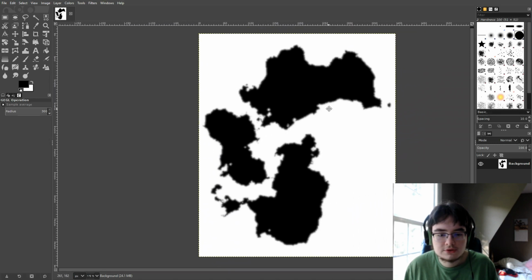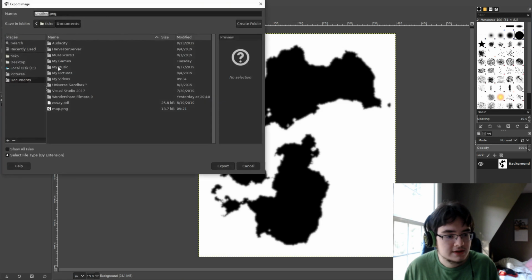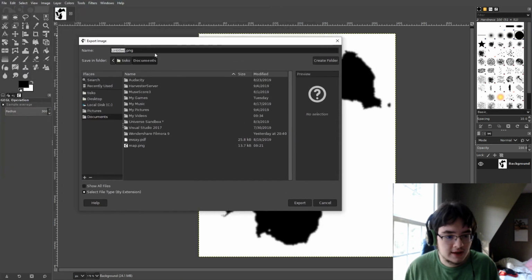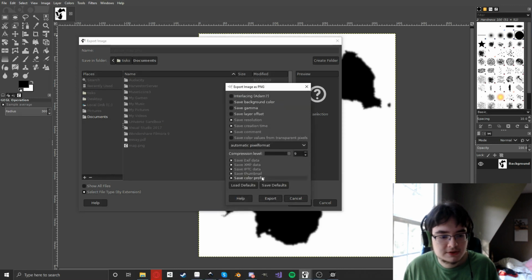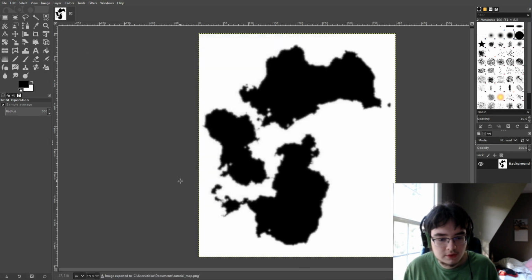So I'm going to export this map as a PNG, and okay, so go to Export As, and I'm going to save this as tutorial map .png. Leave all these settings as they are and export. And I'll see you over in Inkscape.